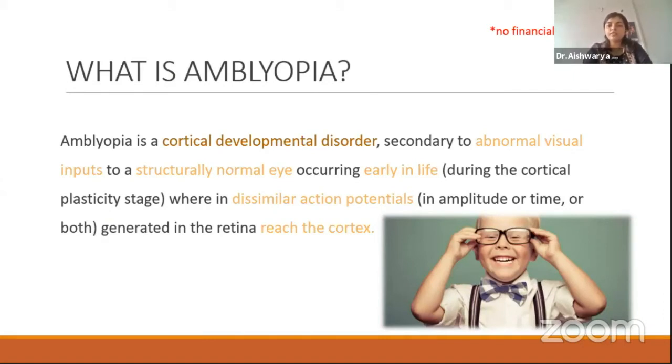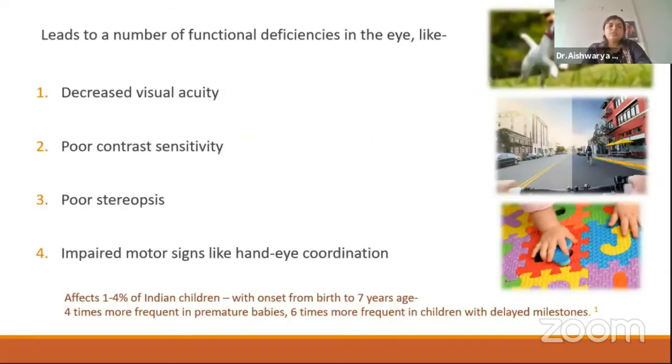Amblyopia is a cortical developmental disorder secondary to abnormal visual inputs to a structurally normal eye occurring early in life, that is during the stage of plasticity, wherein dissimilar action potentials in amplitude or time or both are generated in the retina which reach the cortex. It leads to reduced visual acuity, poor contrast sensitivity, poor stereopsis, and impaired hand-eye coordination.